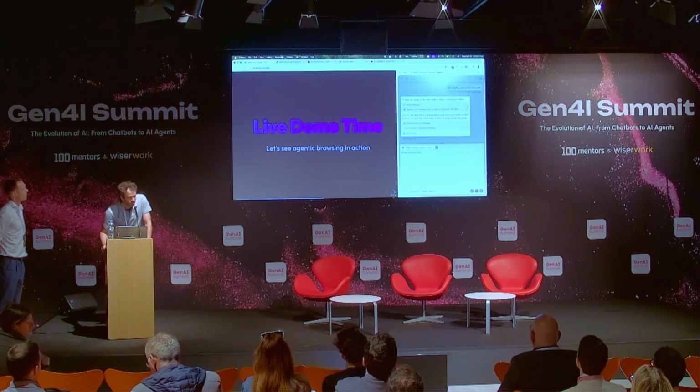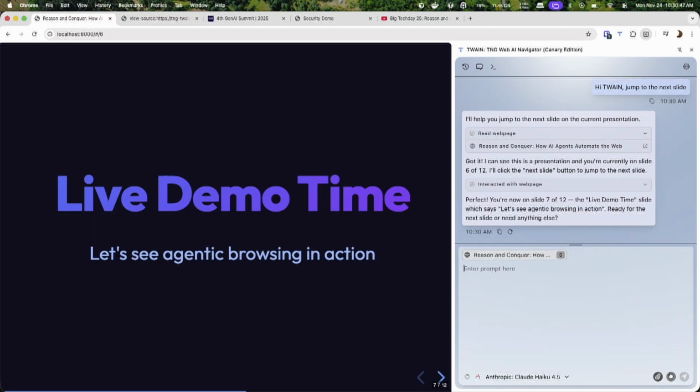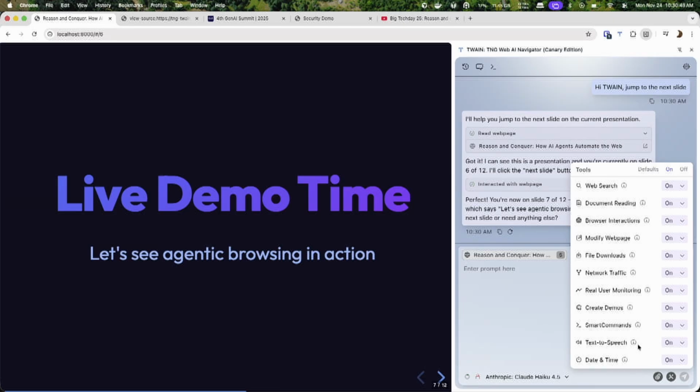And now it's time for a live demo. It already clicked to the next slide for us. Well, that's not the most useful thing to do with an agentic browsing tool, but it can do a lot of other things.